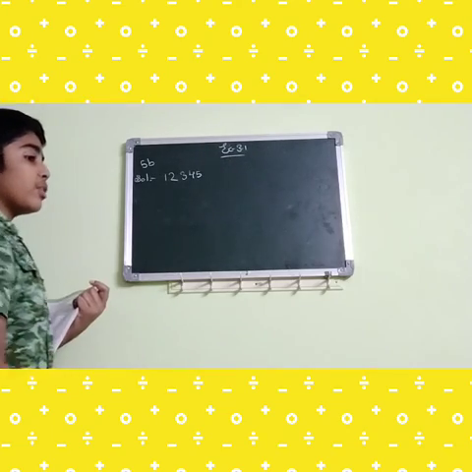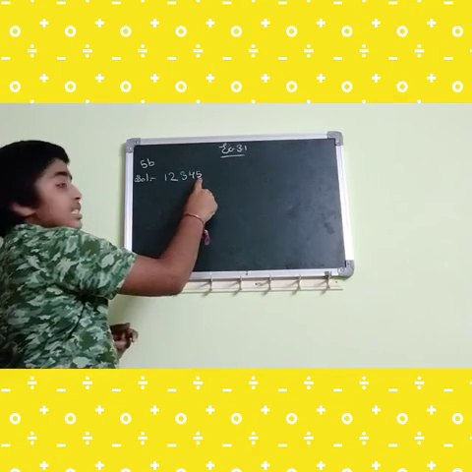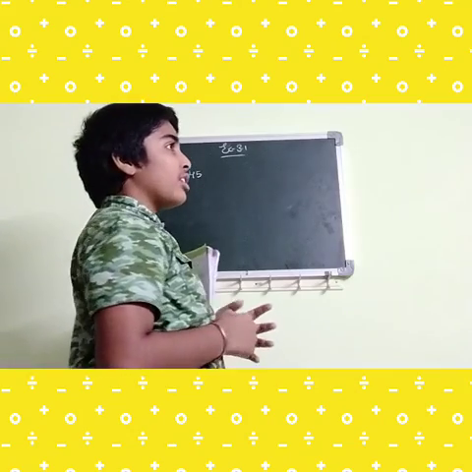So what is the divisibility rule of 2? 0, 2, 4, 6 or 8 should be there in the ones place of the number. So let's check the ones place of the given number. In the ones place they have given 5. So 5 is not among the digits of the divisibility rule of 2.